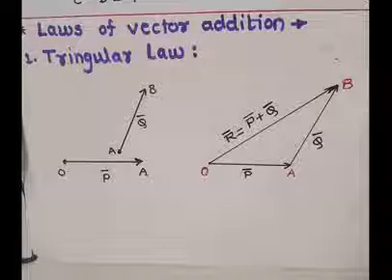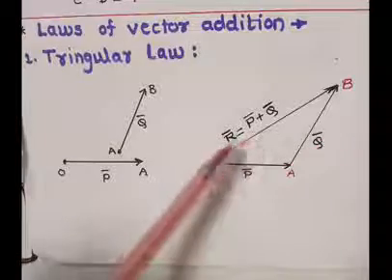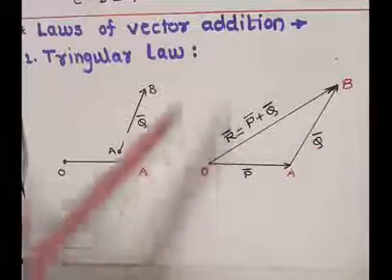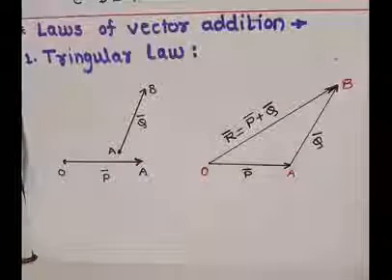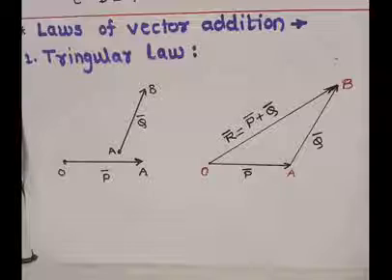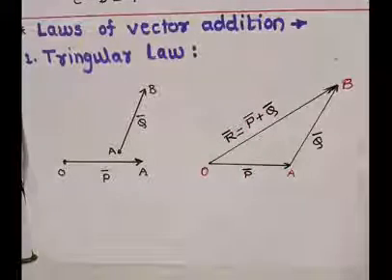This is the statement of the triangular law. I repeat again, P bar plus Q bar is equal to the resultant of P bar and Q bar, which is R bar, and R bar equals P bar plus Q bar.